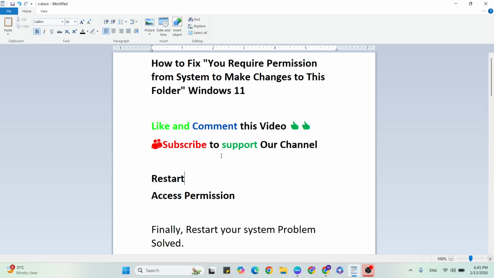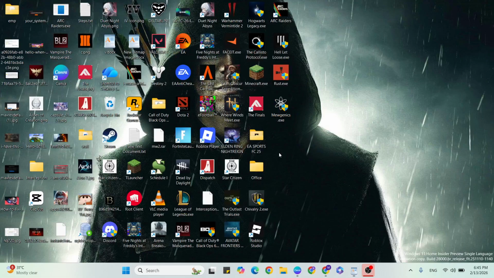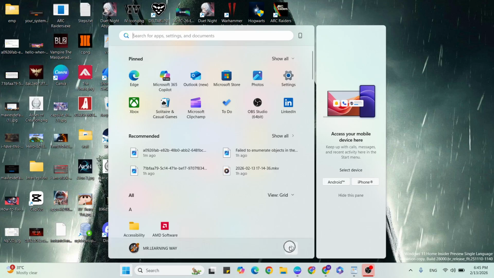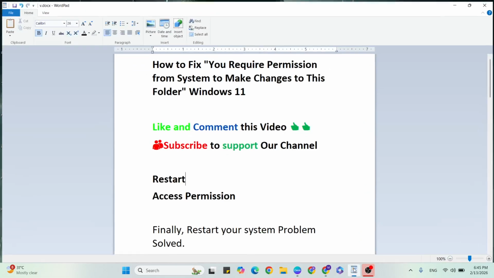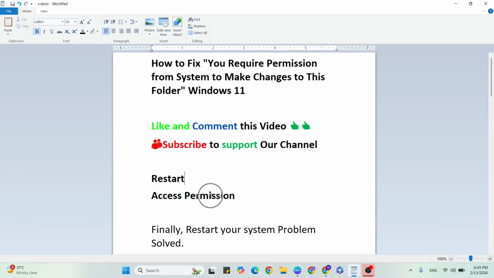Follow these steps one by one to fix this problem. Let's go ahead with the first step, restart. Simply, we can try these two steps to fix this problem. So go to the Start menu, click on the power button, and choose the Restart button to restart your system. Then go to the next step, access permission.